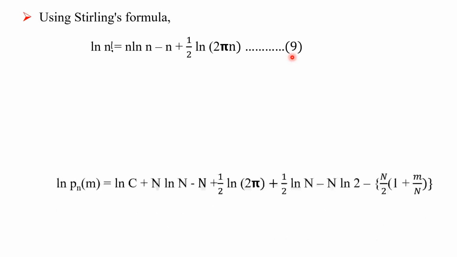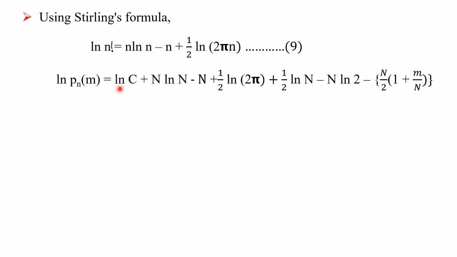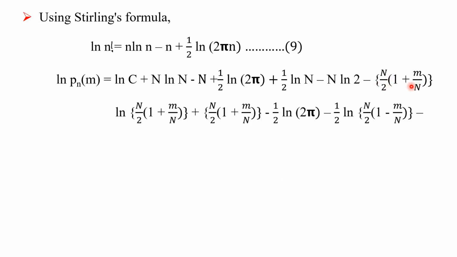Using it in equation number 8, ln P_N(m) is equal to ln C, where C is the normalizing constant, plus capital N ln capital N minus capital N plus 1 by 2 ln 2 pi plus 1 by 2 ln capital N minus capital N ln 2 minus, in bracket, 1 by 2 in bracket 1 plus small m upon capital N bracket complete, another bracket complete into ln in bracket capital N minus 2 in bracket 1 plus small m upon capital N bracket complete, another bracket complete plus in bracket capital N